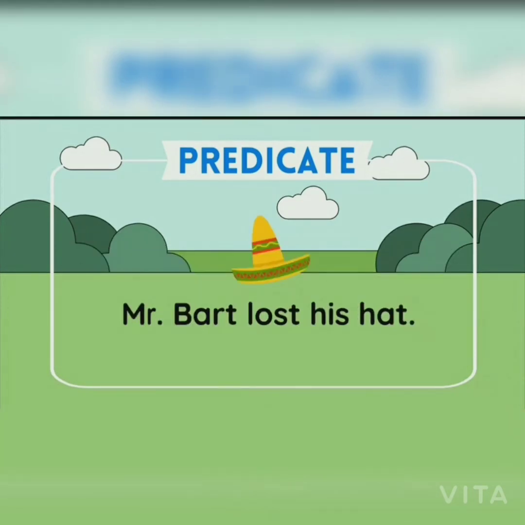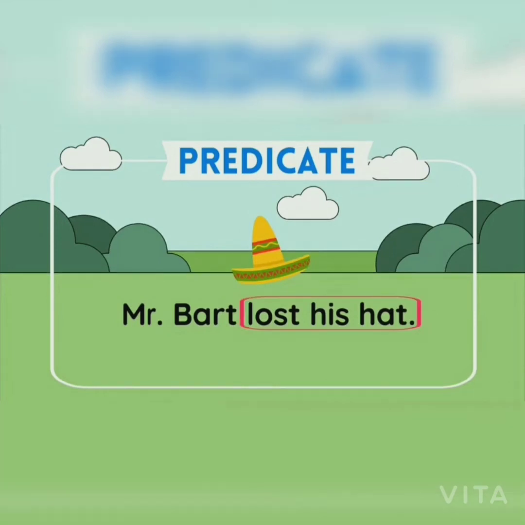For example, Mr. Bratt lost his hat. Which part shows what Mr. Bratt did? He lost his hat shows what Mr. Bratt did. So, he lost his hat is the predicate of the sentence.